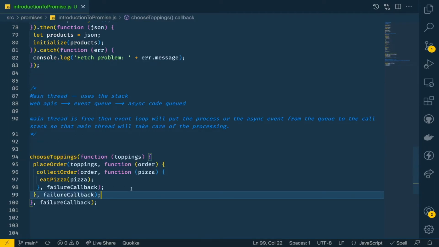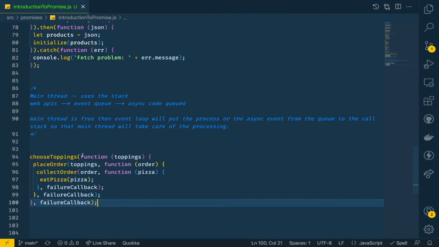So what I'm trying to make a point here is, if we see the callbacks, this is an example where we are choosing the topping for a pizza and then placing the order, then we are collecting the order, and then we are eating the pizza. The first one, if you see, this is the callback we have given for choosing the topping, and we have passed another callback, that is the failure callback. Like, something bad happens here, so handle it with this callback.